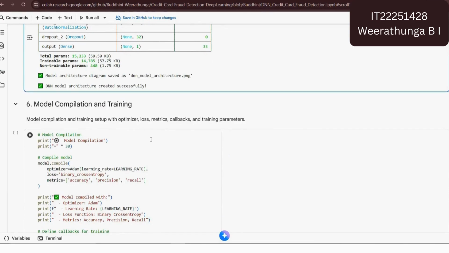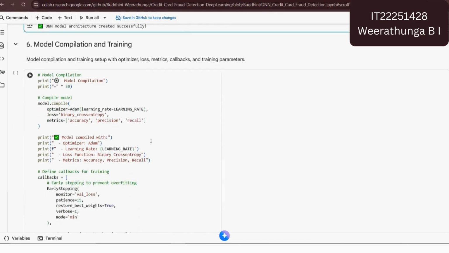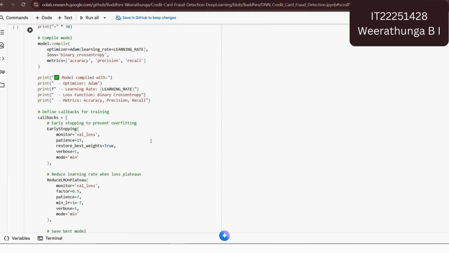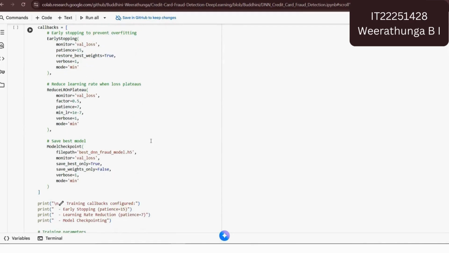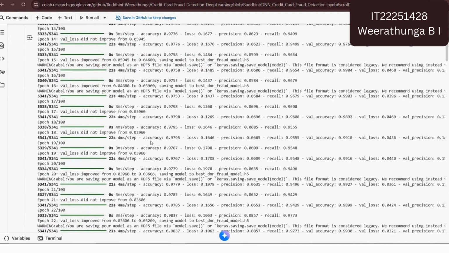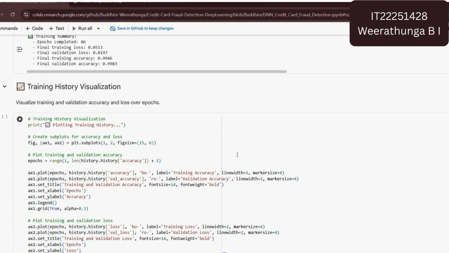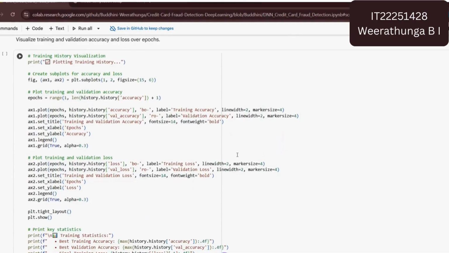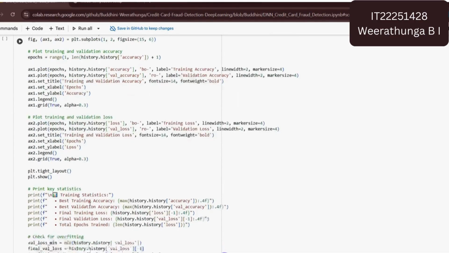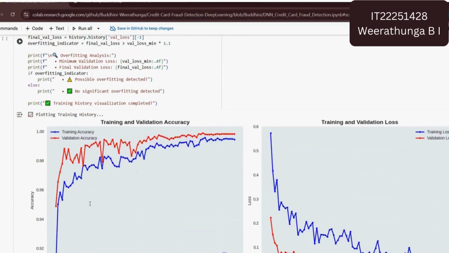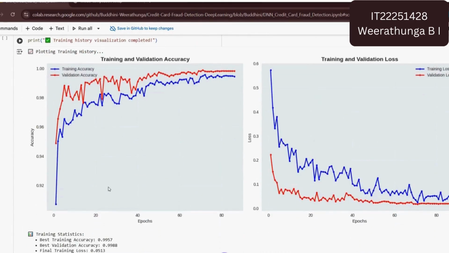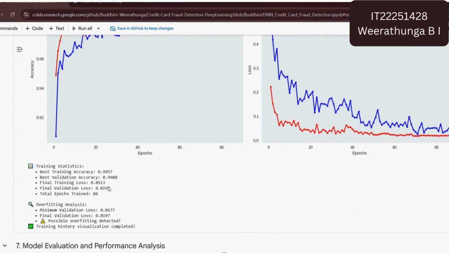Then I compiled and trained the DNN model with appropriate metrics, callbacks, and class weights, monitoring its performance on training and validation data. Next, I visualized training and validation accuracy and loss across epochs using plots. Here, I visualize training and validation accuracy and training and validation loss using plots.